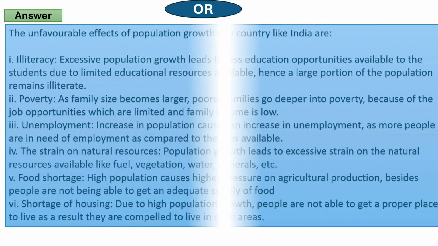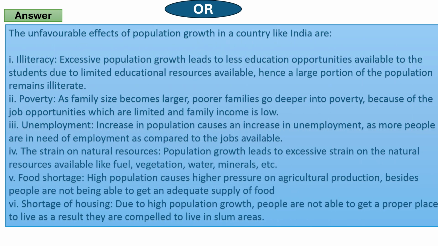And the answer of the second part of the same question: the unfavorable effects of population growth in a country like India are, first, illiteracy. Excessive population growth leads to fewer education opportunities available to students due to limited educational resources. Hence, a large portion of the population remains illiterate.